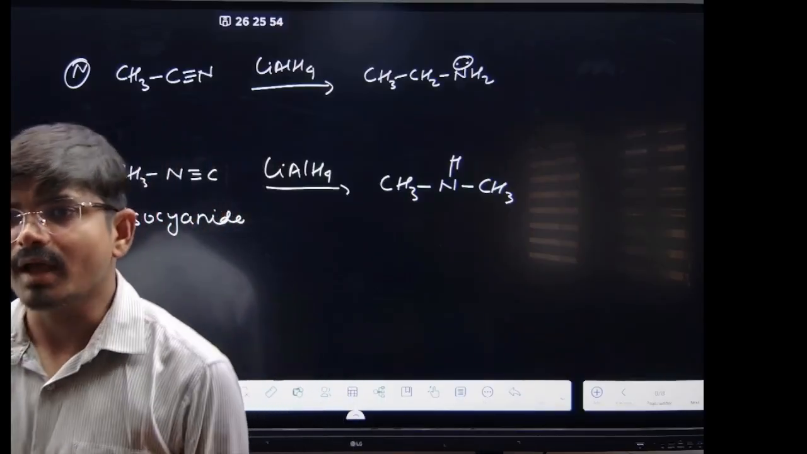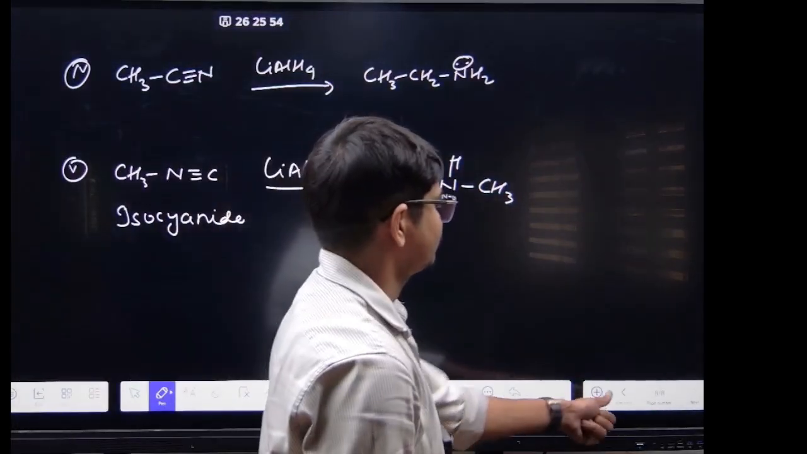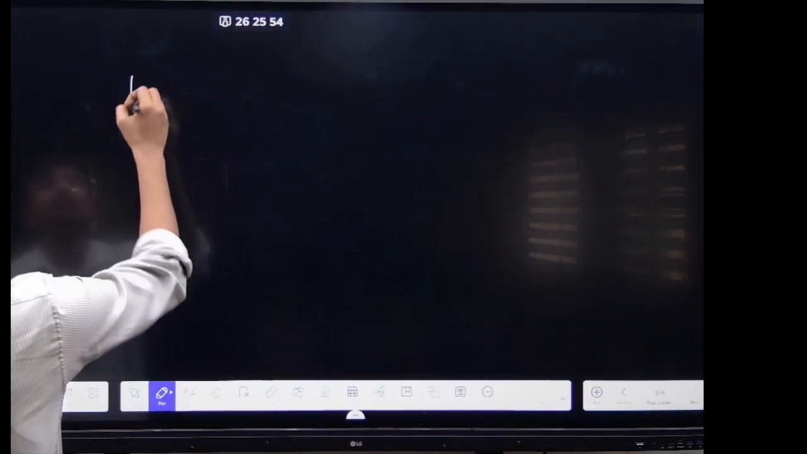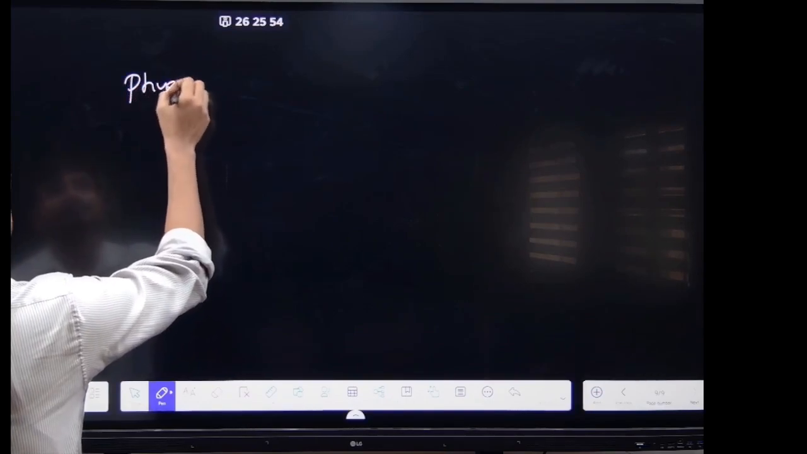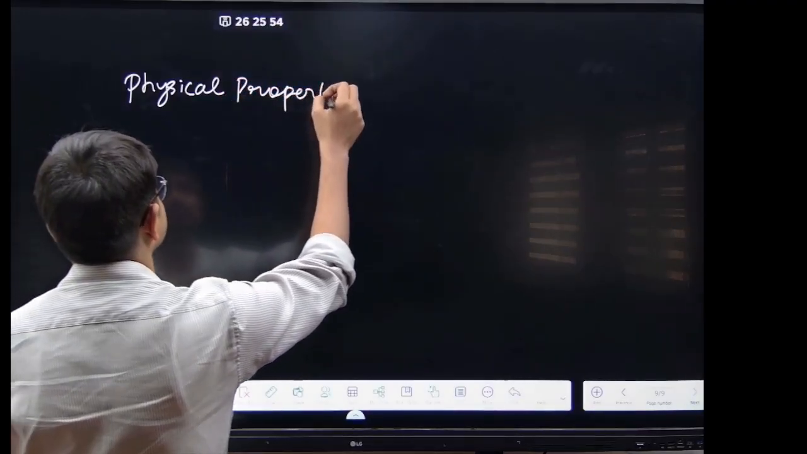physical property of amines की बात करते हैं, right? Physical properties of amines, you see. The physical properties of amines.